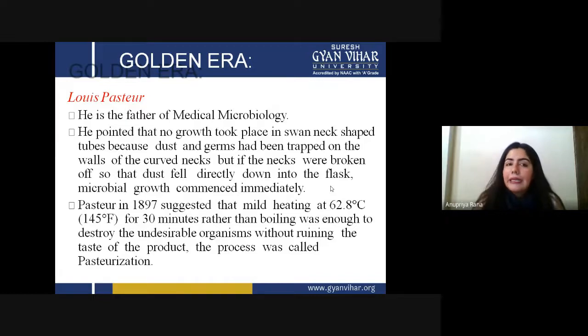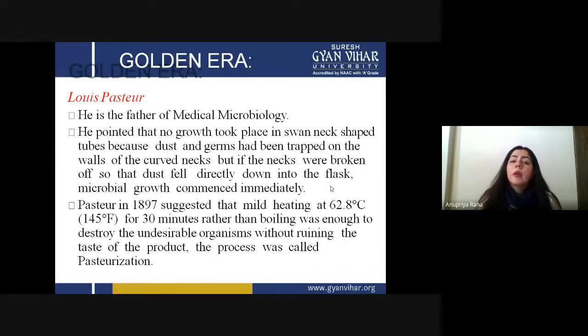Pasteur in 1897 suggested that mild heating at 62.8 degrees Celsius for 30 minutes, rather than boiling, was enough to destroy the undesirable organisms without ruining the taste of the product. What happens when we boil something at a very high temperature or for a very long time?